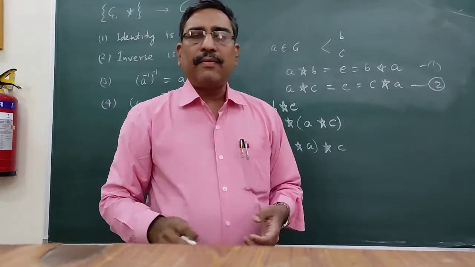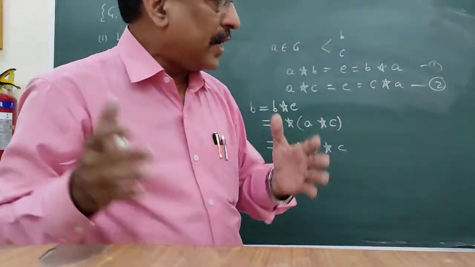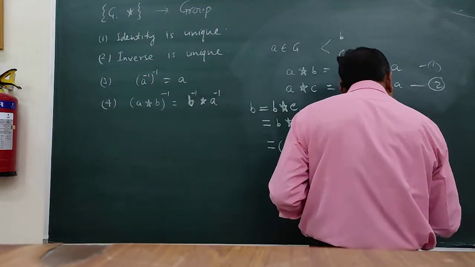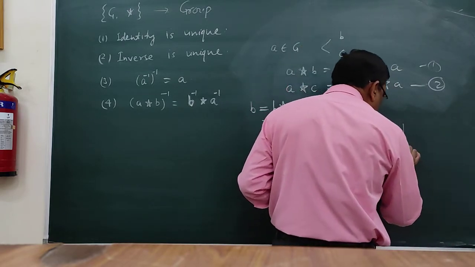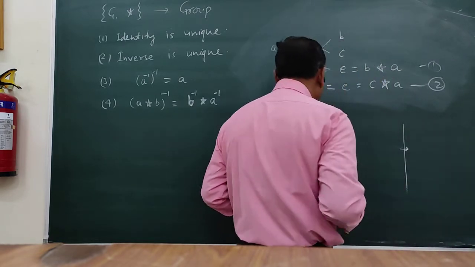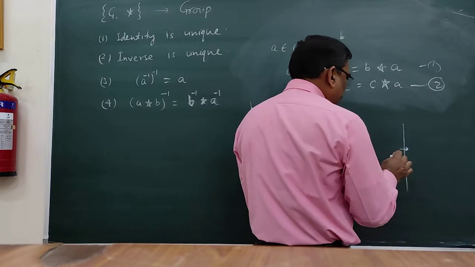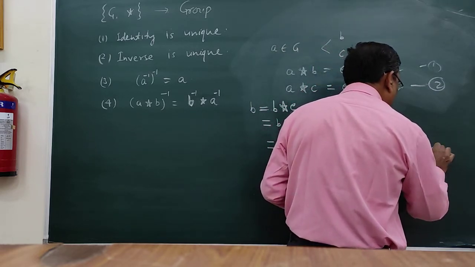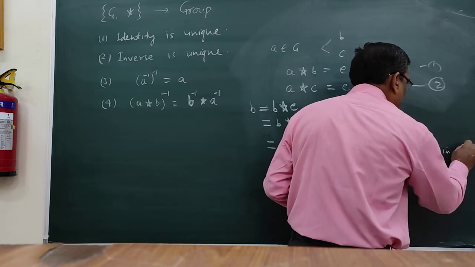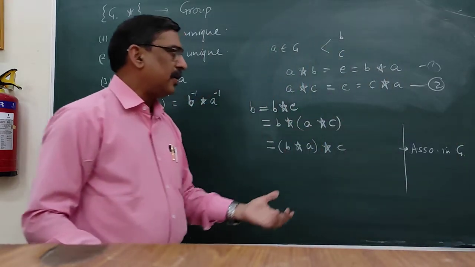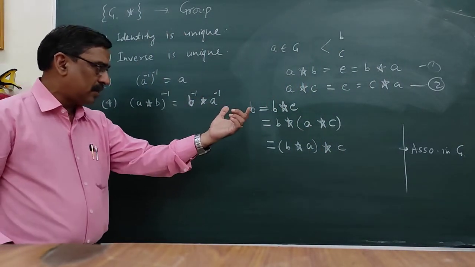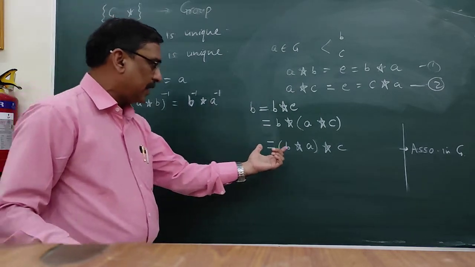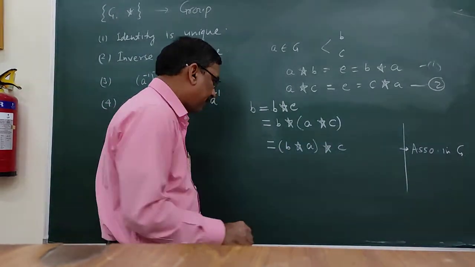In algebra, we should mention the property which we are using along with this equation, that is, the associative property in G. We should mention the property which we are using here.